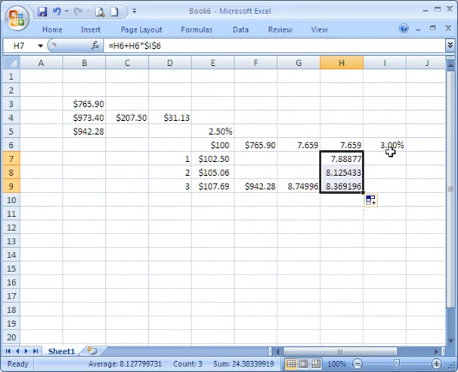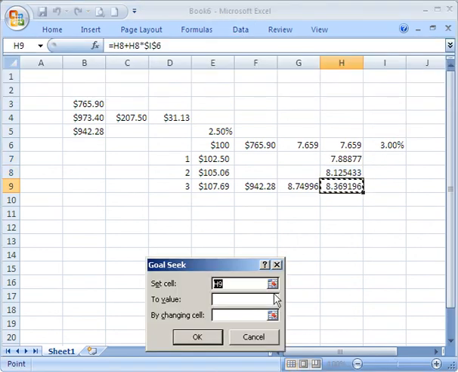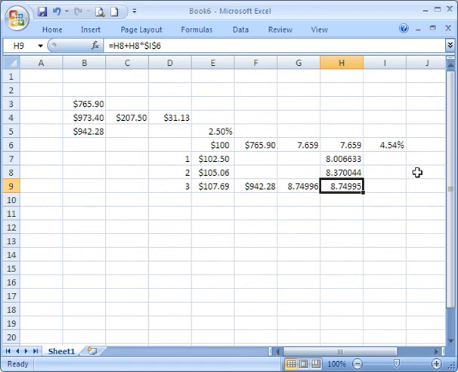The answer is no, this number is a little too small. So we'll use goal seek to adjust it. We'd like our final answer to be 8.474996, and we'll get it by adjusting this percentage. Our real purchasing power, our ability to buy things, was growing at an average annual rate of 4.54%.